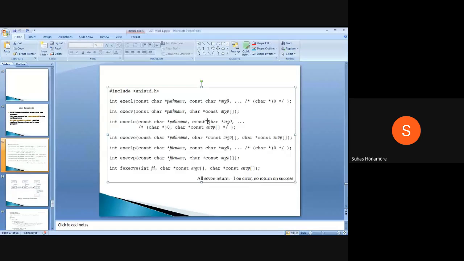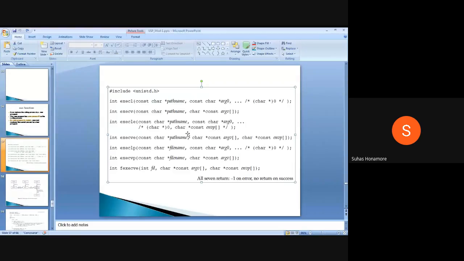One more thing: whatever up to L is there, then E you have. Same thing here, V is there up to V, then if you saw, the last E is there. E is nothing but environment variable. This one we also studied, that for a main function you can pass the environment argument. So here also everything is the same up to here, and after that you can give the environment variable. This environment variable is actually a vector.